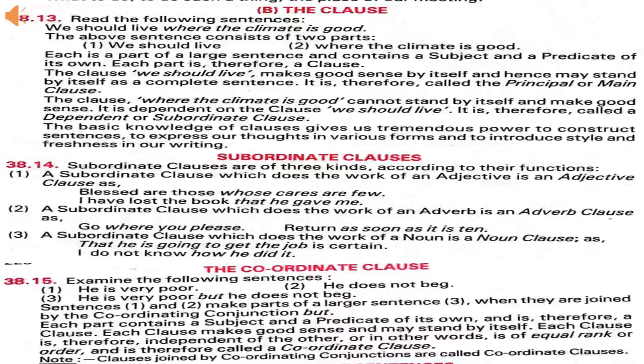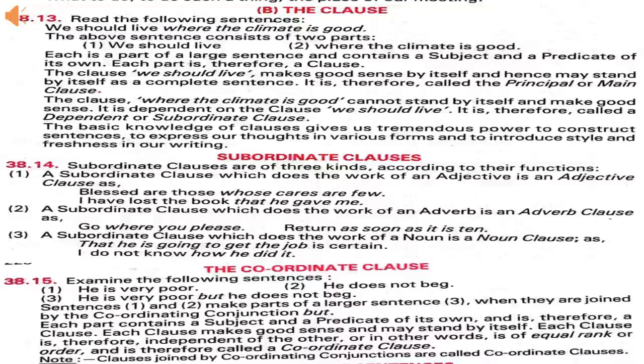Now, coordinate clauses. Clauses joined by coordinating conjunctions are called coordinate clauses. Let's see with an example. He is very poor, he does not beg. If we join these main clauses, we will get a sentence: he is very poor but he does not beg.